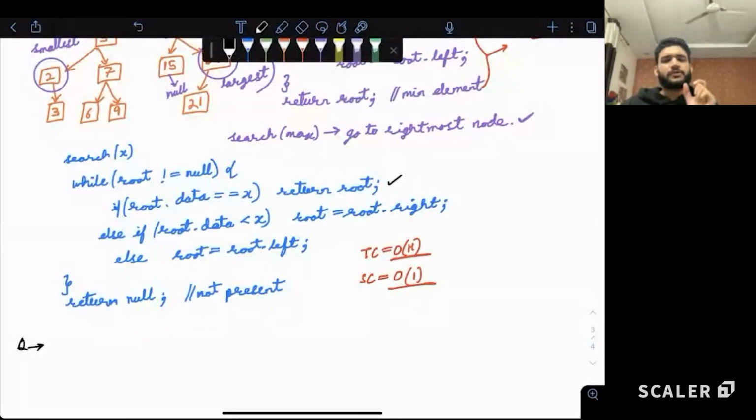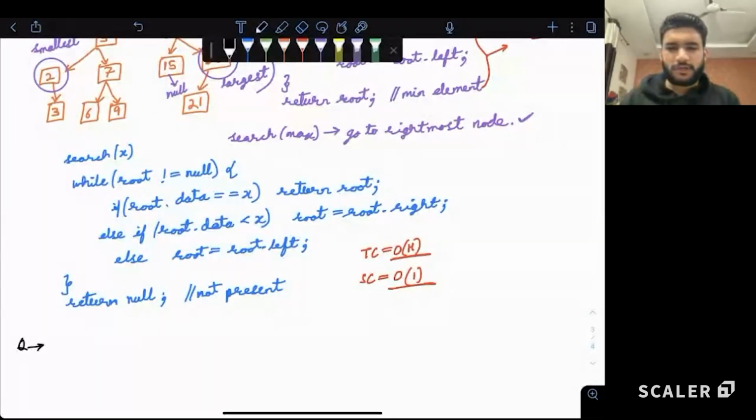So if the question is to find all the occurrences of element x, we will do the same thing. If it is smaller, go left; bigger, go right; same thing. But if it is equal, then also we'll go left, because if there are more elements of value x, they are always on the left side. Is this clear to all? How to handle equality? Nice.